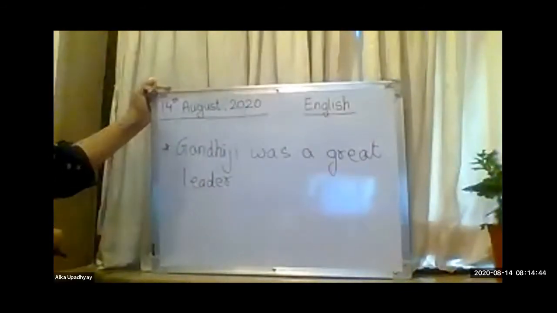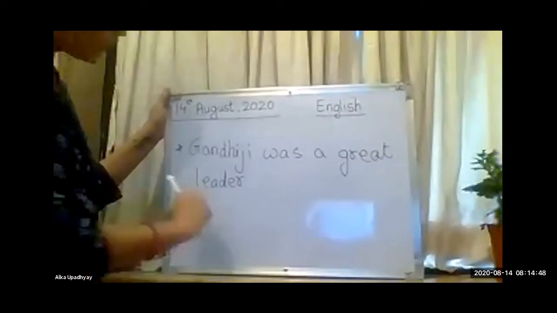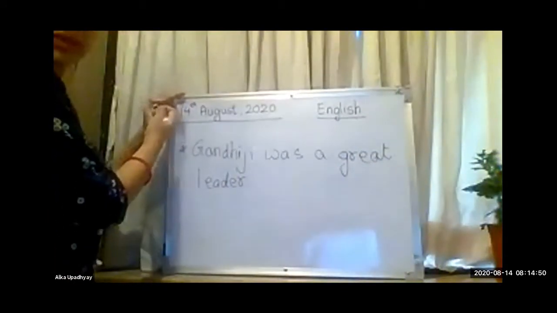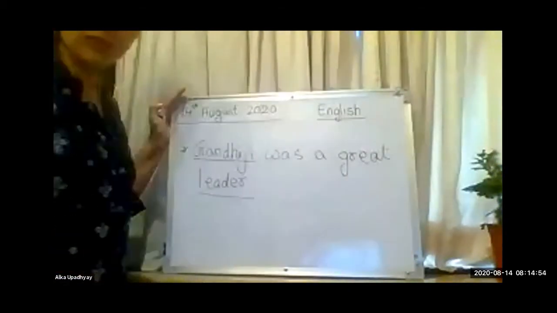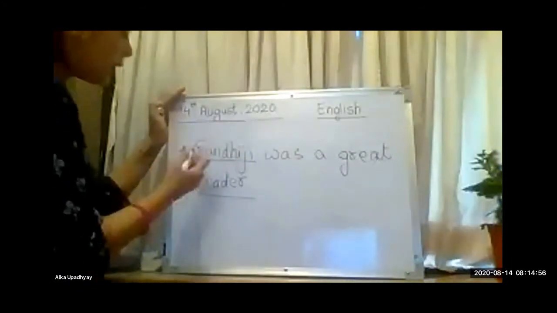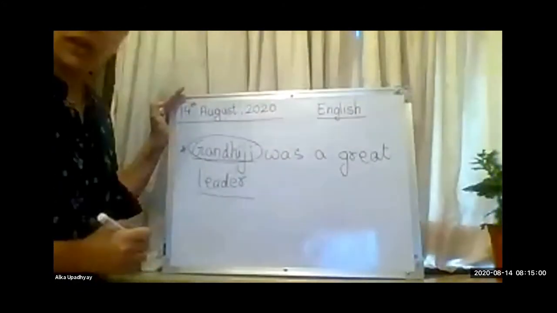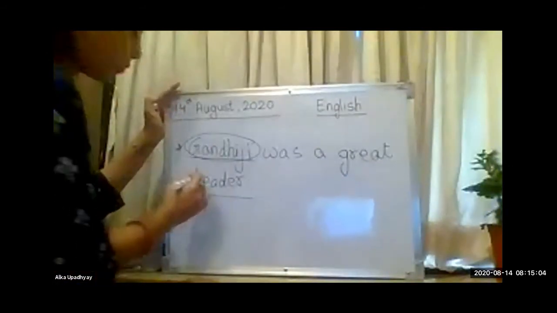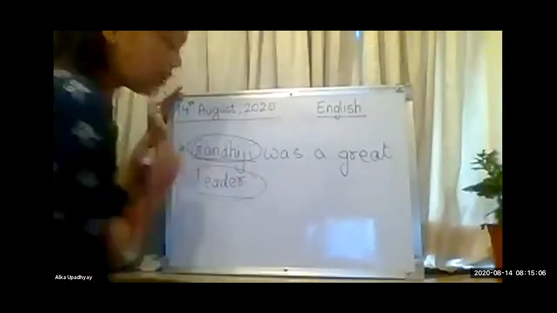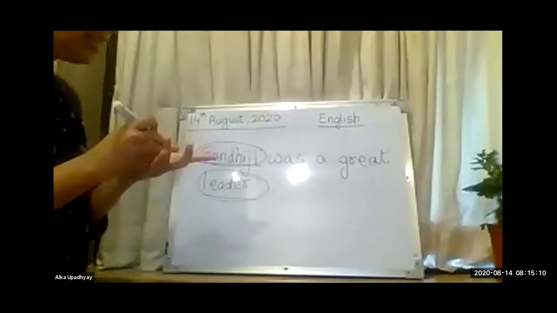So here, Gandhiji was a great leader. Now in this, there are two nouns, right? So Gandhiji is a noun, leader is a noun. Okay, but here Gandhiji becomes our proper noun because here the proper name of a person is specified, while the leader becomes our common noun because there can be many leaders.